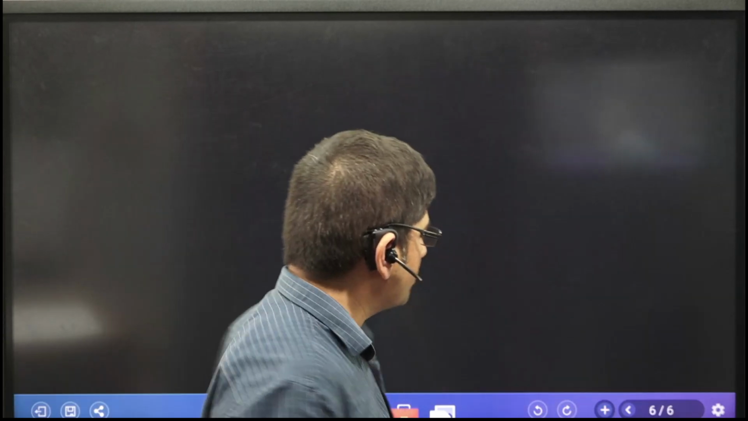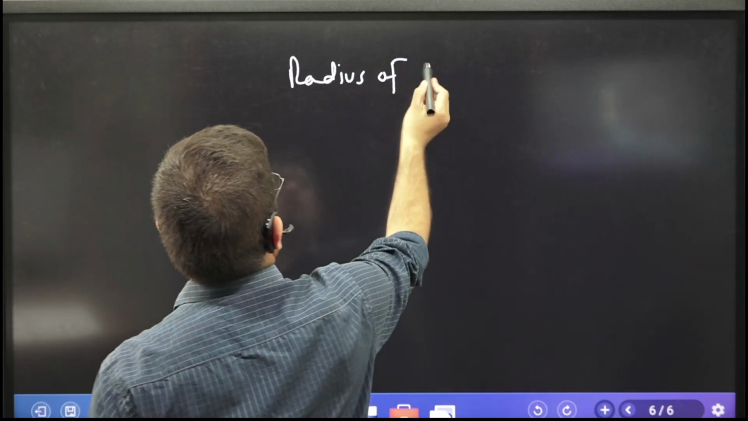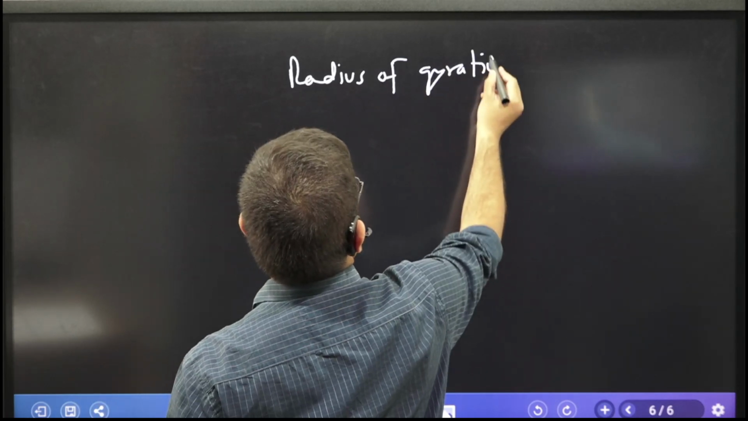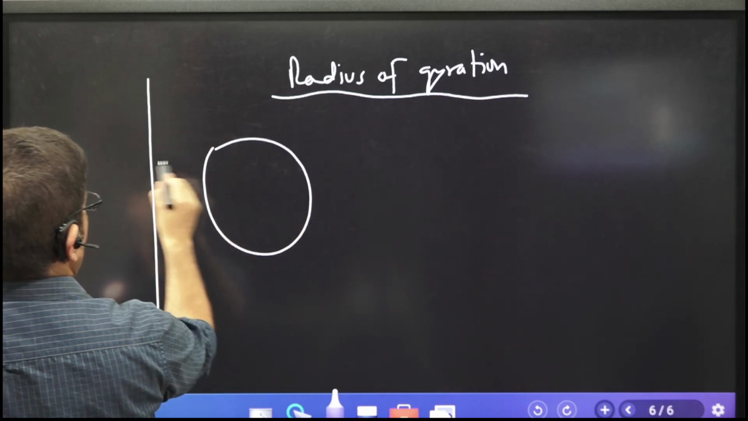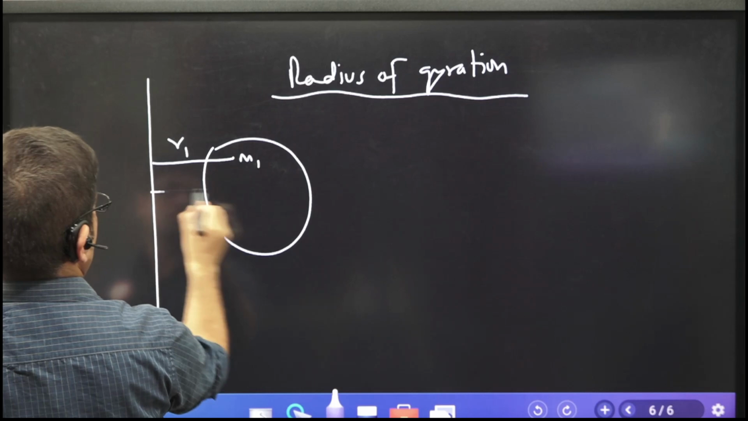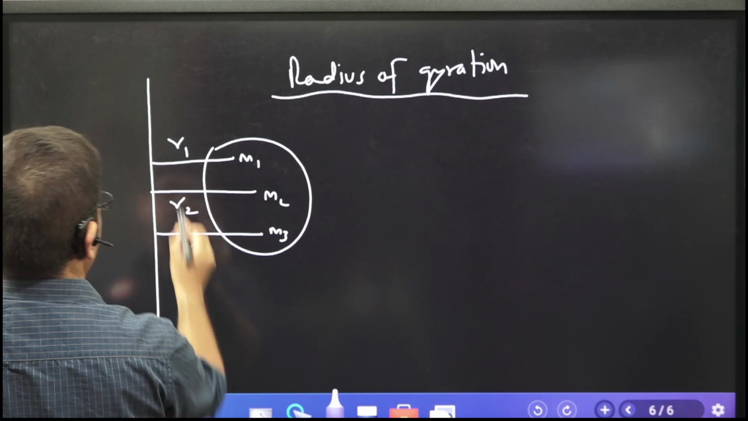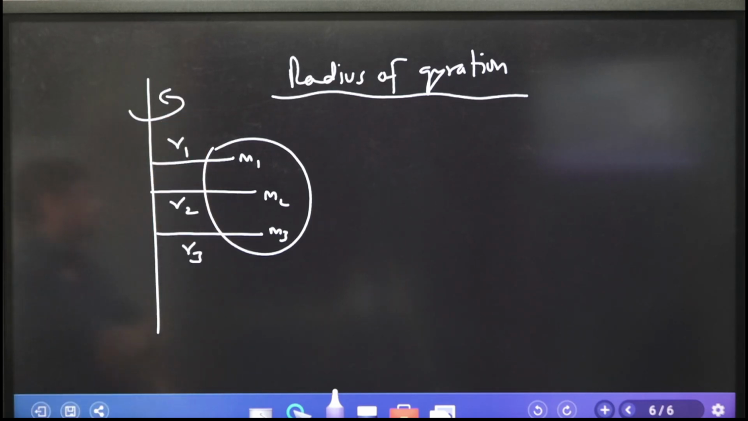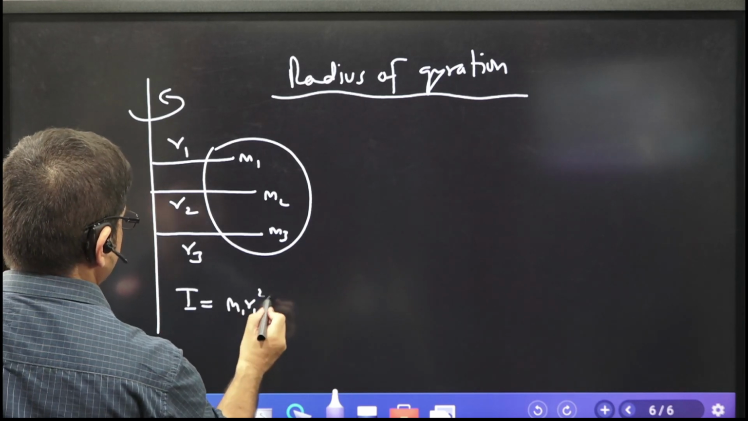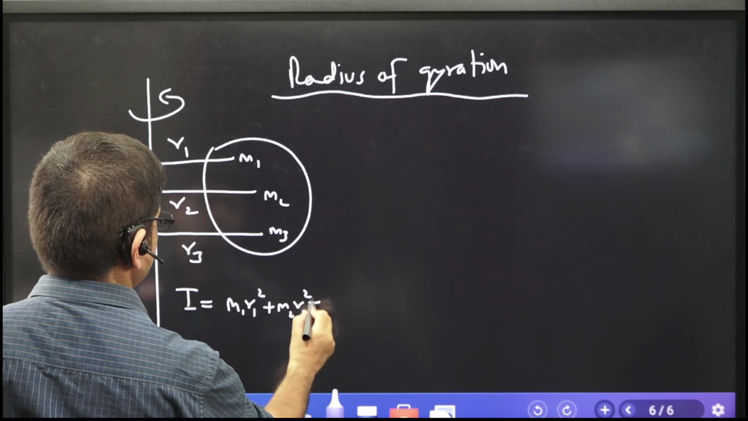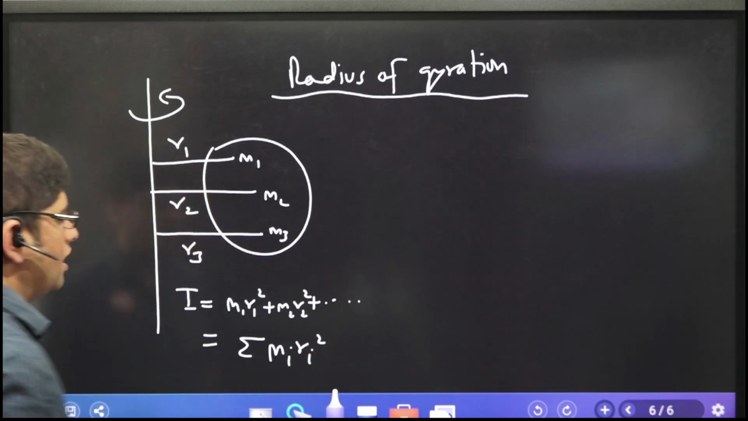Now, what is this topic of radius of gyration? Let me tell you the meaning of radius of gyration. Suppose there is a body with M1 kept at R1, M2 kept at R2, and M3 kept at R3, and I am calculating the moment of inertia of this body about this axis. So what is the value? I is equal to M1 R1 squared plus M2 R2 squared plus so on. I write it as Mi Ri squared, elemental mass.